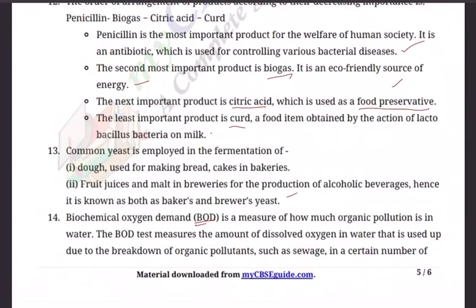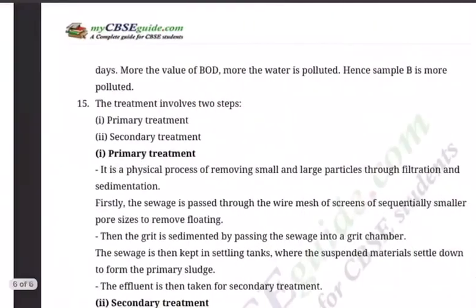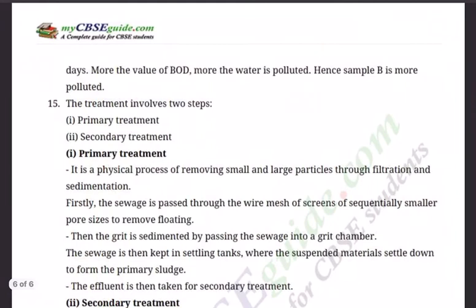14. Biochemical oxygen demand. I said BOD, or biological oxygen demand also sometimes, is a measure of how much organic pollution is in water. The BOD test measures the amount of dissolved oxygen in water that is used up due to the breakdown of organic pollutants such as sewage in a certain number of days.